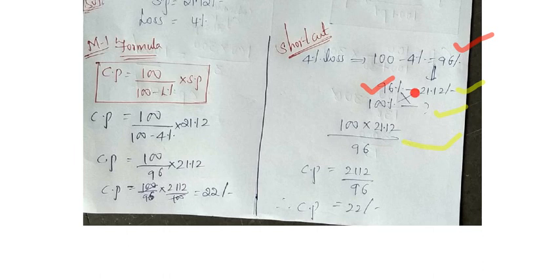At that time, in the numerator, from 100 we should subtract the loss percentage they have given. That means 100 minus 4% is 96%. So they gave that 96% value is equal to 21.12 rupees. Then the cost price, we will assume every time as 100. That is our magic. Then 100 is equal to how much? By cross multiplication, finally we got the value of the cost price, that is 22 rupees. Okay, now we shall move to the next question.